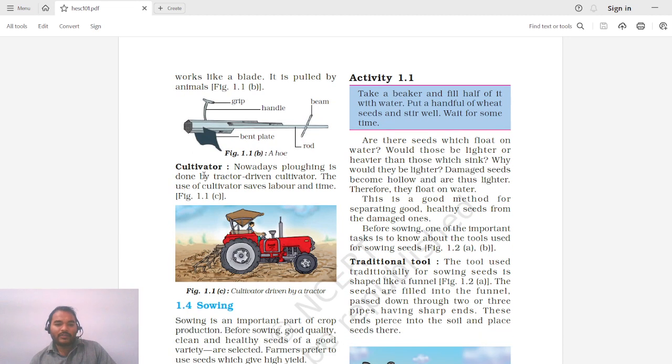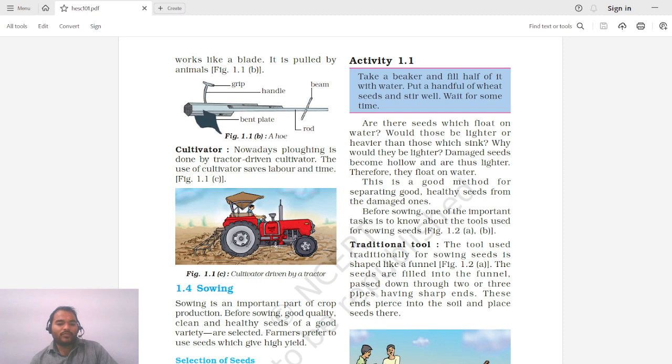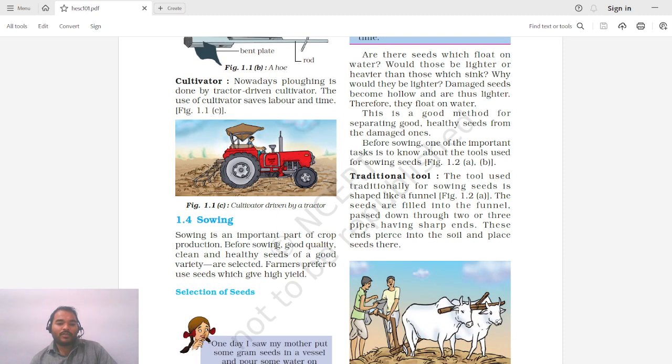So the next is cultivator. Nowadays plugging is done by tractor driven cultivator. The use of cultivator saves labor and time. So cultivator, what it means is any of the machine that can be used for cultivation. So basically nowadays, instead of ox and bullocks, people use machineries like tractor, which will help in reducing the time.